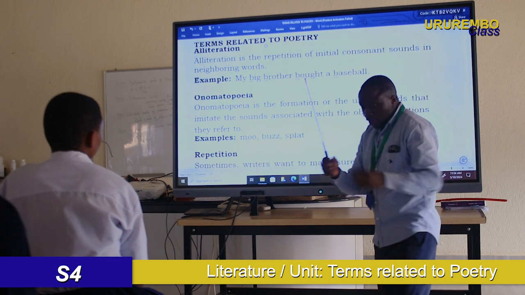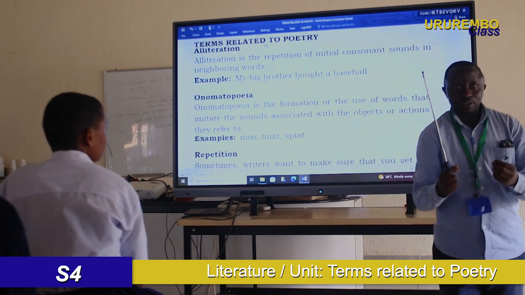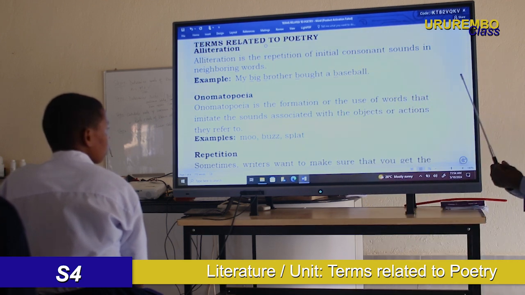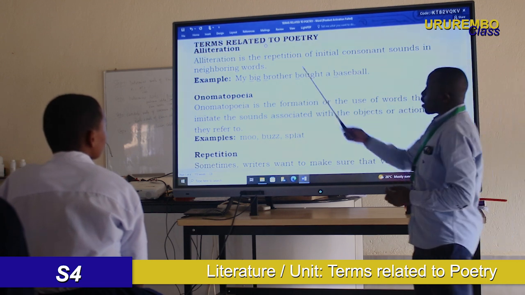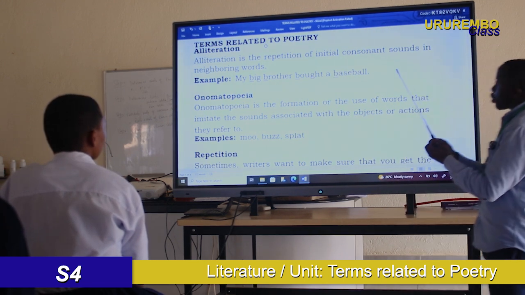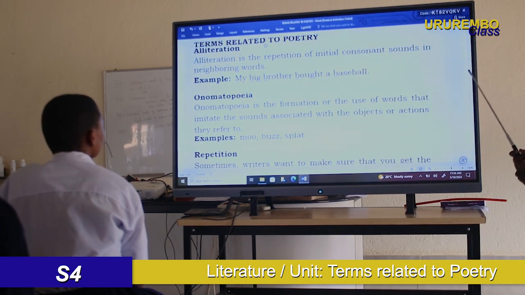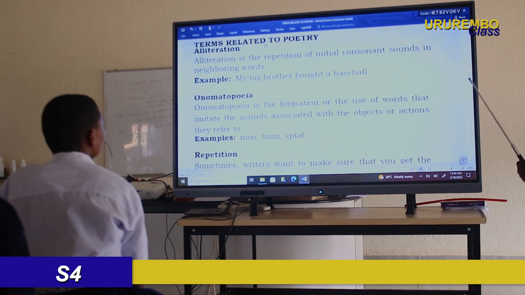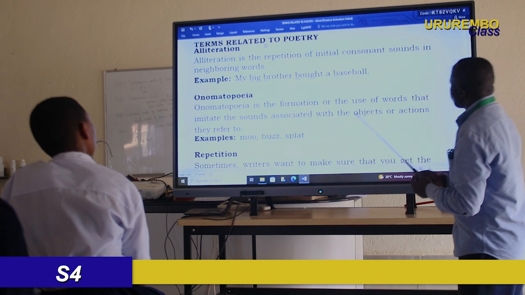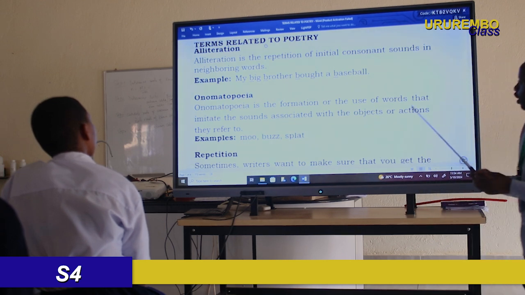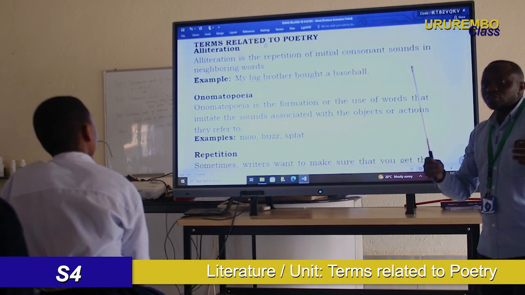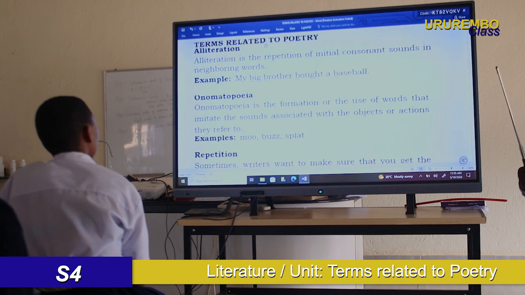Alliteration is among the sound devices in poetry. It is the repetition of initial consonant sounds in neighboring words. Initial means at the beginning. It means in one line. You consider one line when we are talking about alliteration.